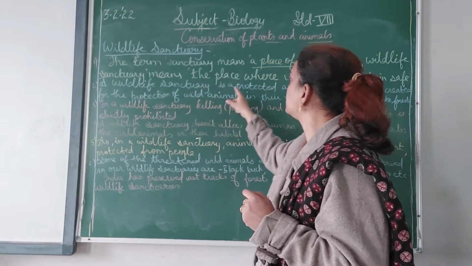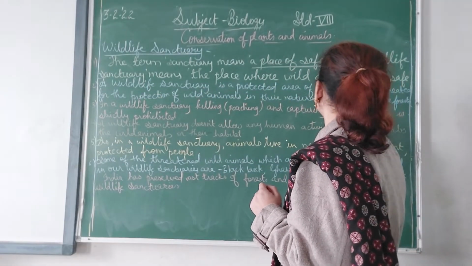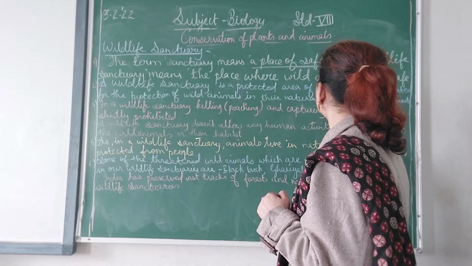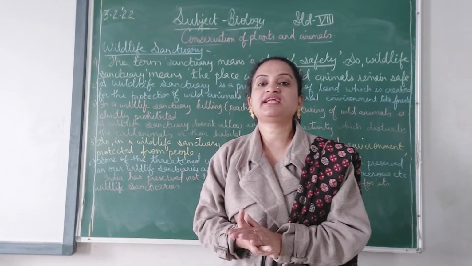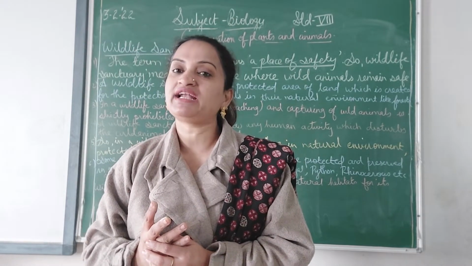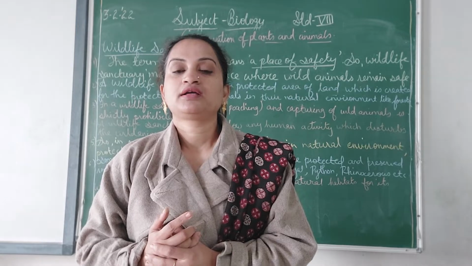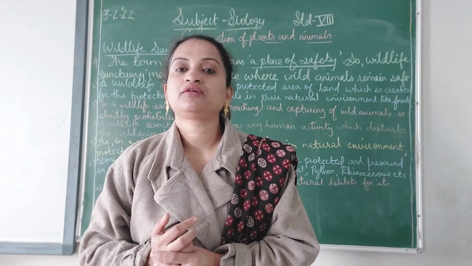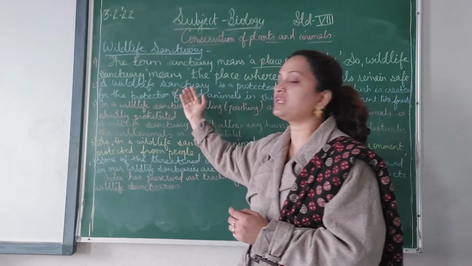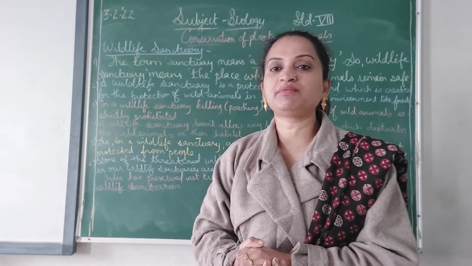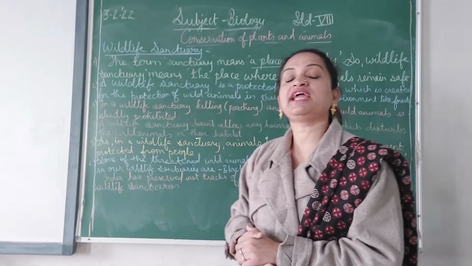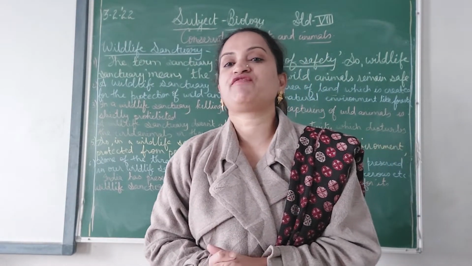A wildlife sanctuary is a protected area of land which is created for the protection of wild animals in their natural environment like forest. Yesterday we had seen what national parks are. Again, they were protected areas for the wildlife which are conserved, maintained and regulated by the government. So wildlife sanctuaries again are protected areas for the wild animals where they feel safe. And here the animals are in the natural environment.